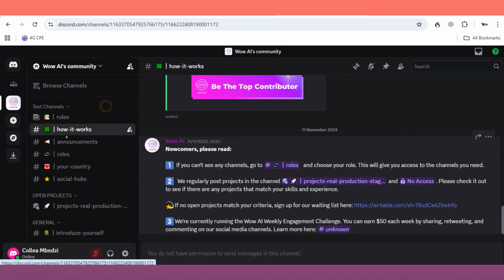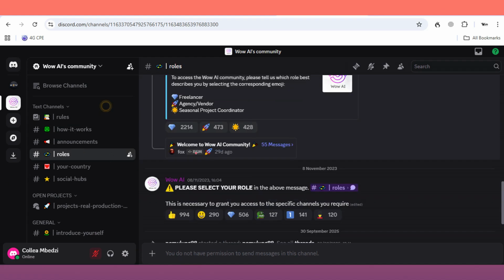Now, how it works, they've listed a couple of instructions. If you can't see the channels, you have to choose your role. If you can't see the channels that you need to participate in, they regularly post projects right here. We'll get into that. And if not all projects match your criteria, you have to come to the waiting list again, which takes you back to where we started.